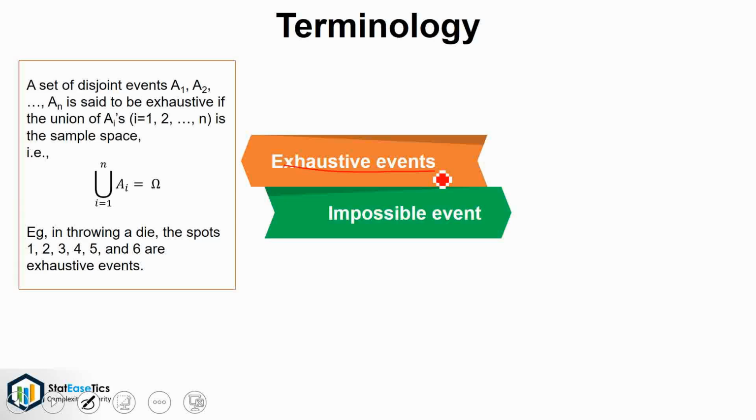Exhaustive events. A set of disjoint events A1, A2 up till An is said to be exhaustive if the union of Ai, where i is equal to 1 up till n, is the sample space, that is, union of i equals 1 up to n Ai is equal to omega. For example, in throwing a die, the spots 1, 2, 3, 4, 5 and 6 are exhaustive events.